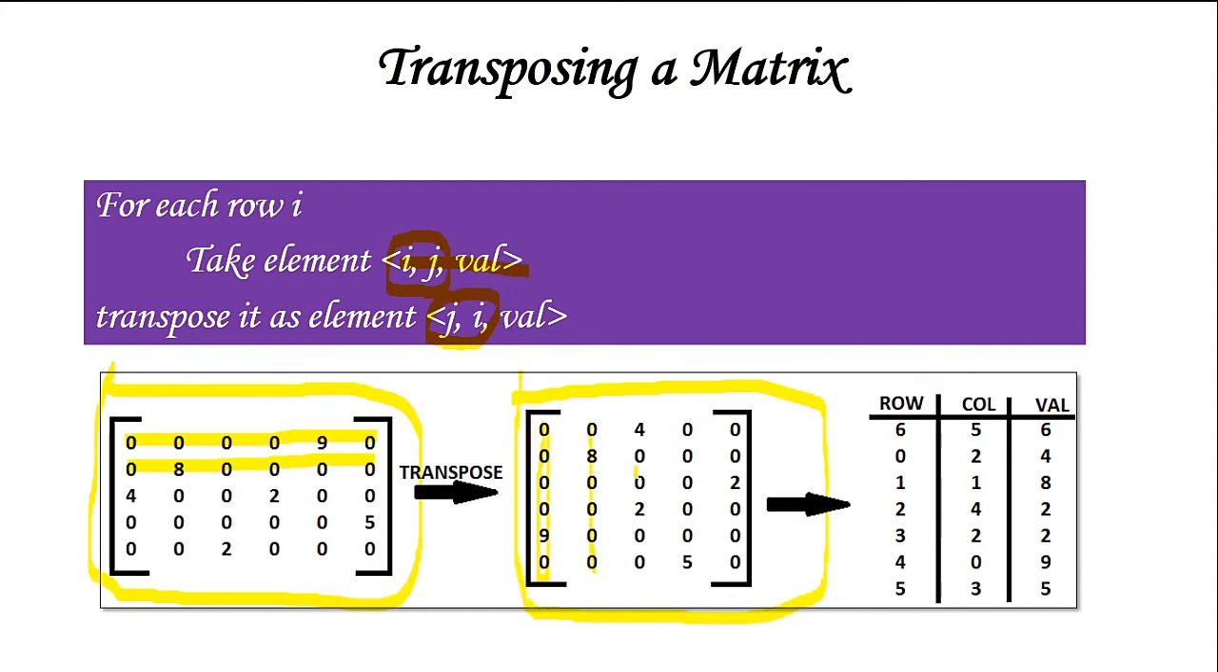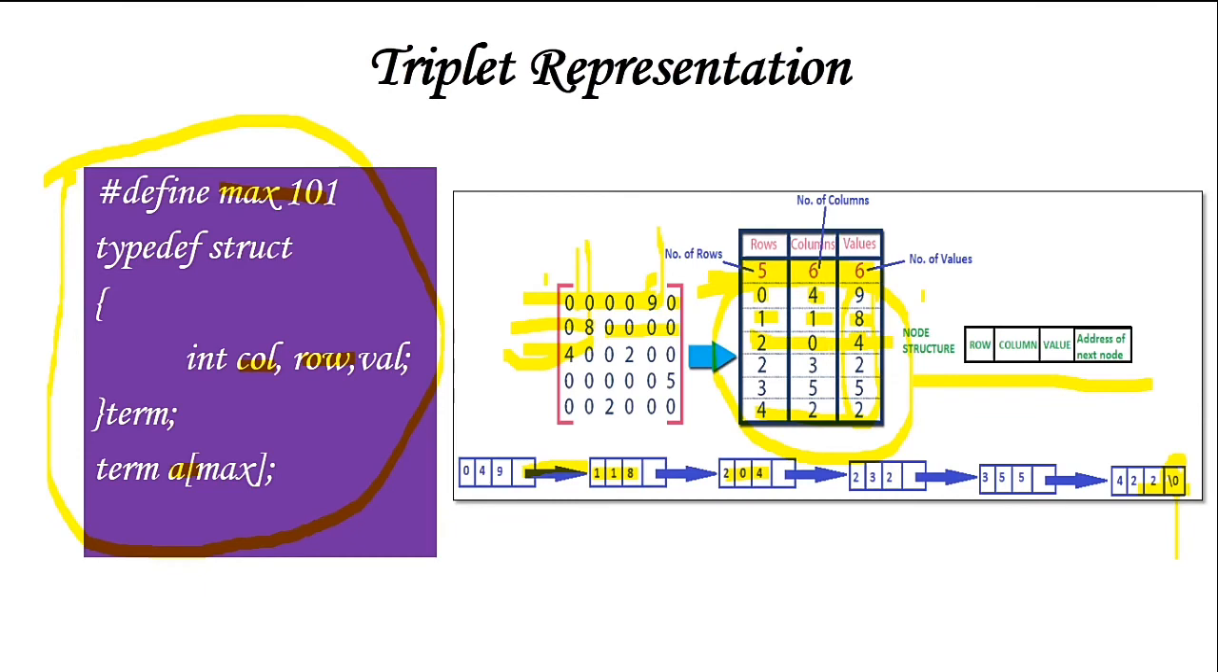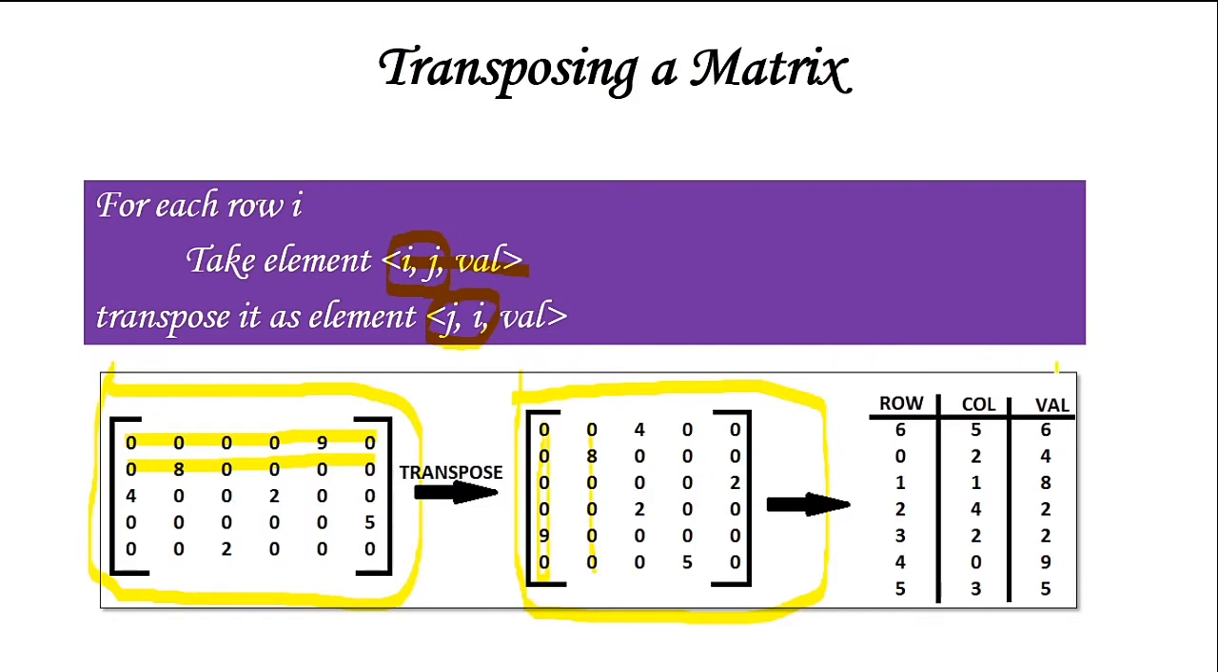Okay, once again write it as a triplet representation. How can you do it? How many rows are there? Now the row number is 6 and the column number is 5, right? In the previous one, the row number was 5 and the column number was 6, but now the row number is 6 and the column number is 5, and the number of values is the same.